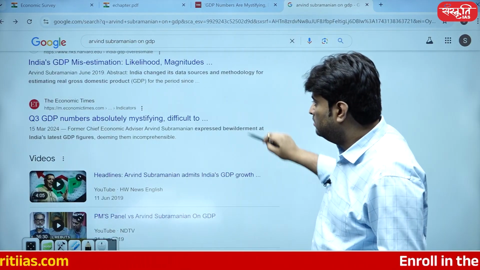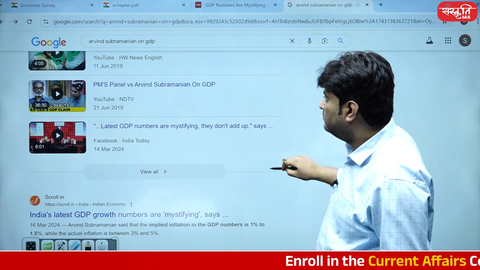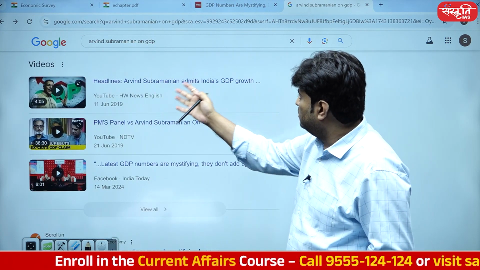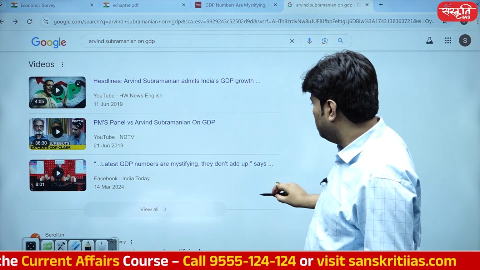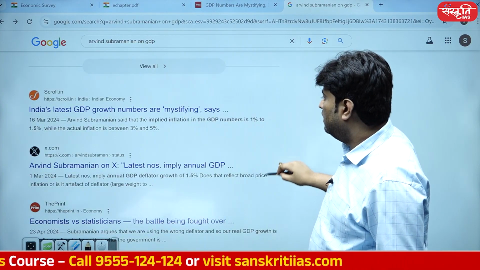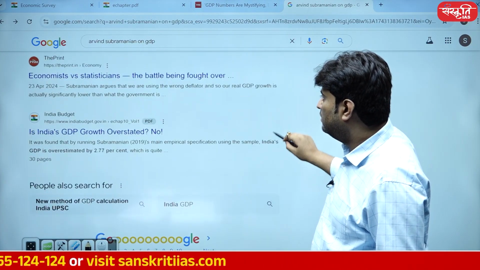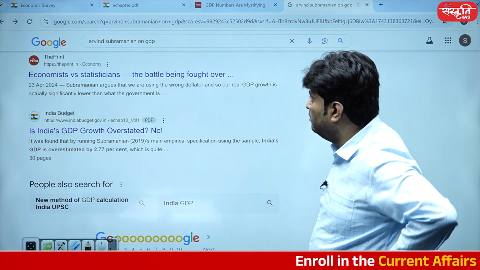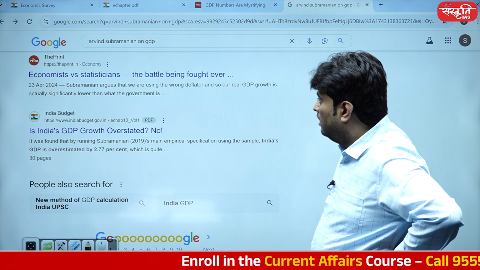Couple of more. And there are a number of YouTube videos as well. India's Arvind Subramanian admits India's GDP growth numbers are mystifying. And a very good debate published in The Print newspaper, Economist versus Statistician.